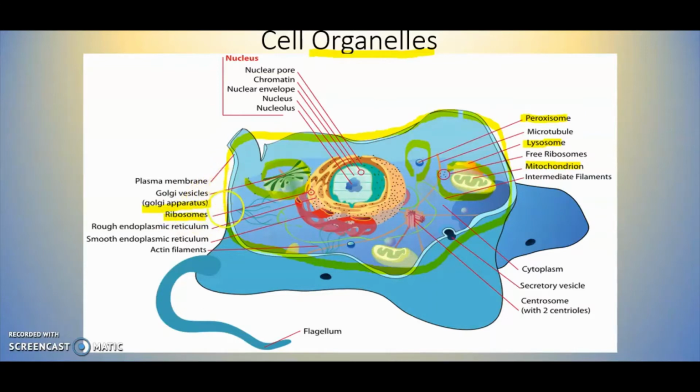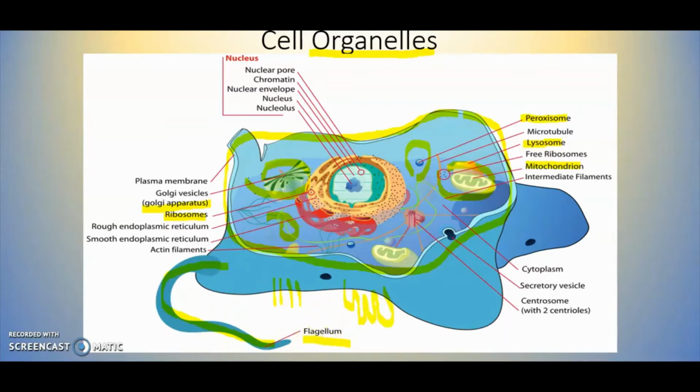So we have a cell membrane, and we have cell organelles inside the cell membrane. And then we also have structures outside the cell membrane. Like, for example, this one that looks like a tail, this one is going to be the flagella. In addition to that, we also have other structures that look like hairs that are also outside the cell membrane. They are going to be called cilia. And there are some other ones that actually look like fingers like this. Those are going to be villi and microvilli.